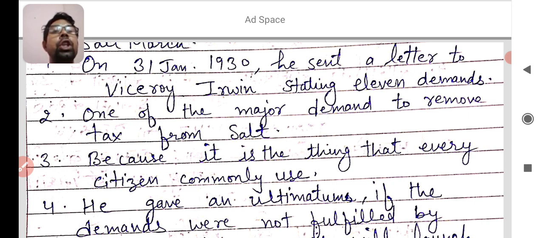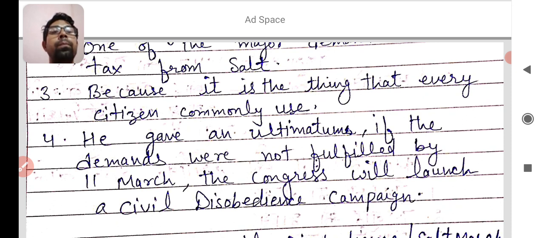Because you know that salt is the thing that every citizen commonly uses, poor or rich, whatever type of society and people, they all use salt. That's why Gandhiji demanded to remove the tax on salt. He gave an ultimatum to the colonial government: if the demands were not fulfilled by 11th March 1930, the Congress will launch a civil disobedience campaign.